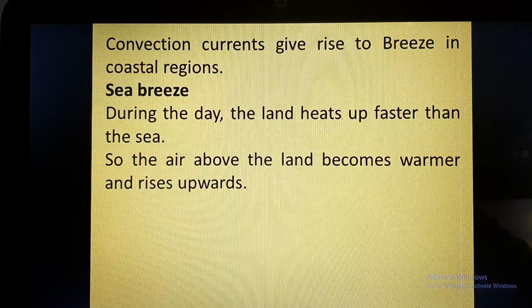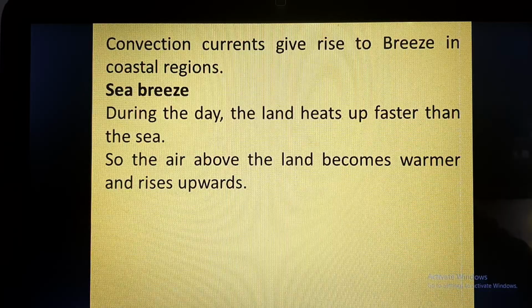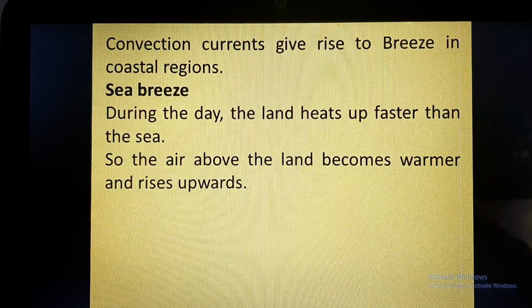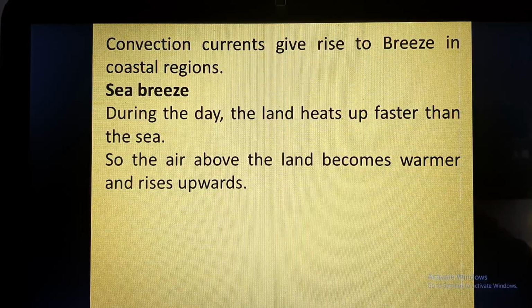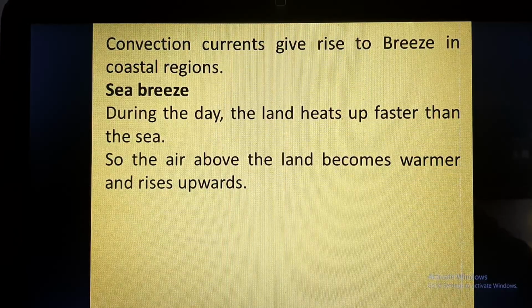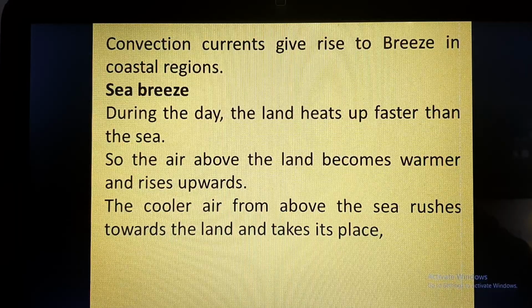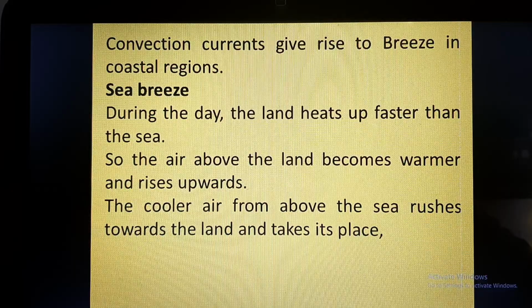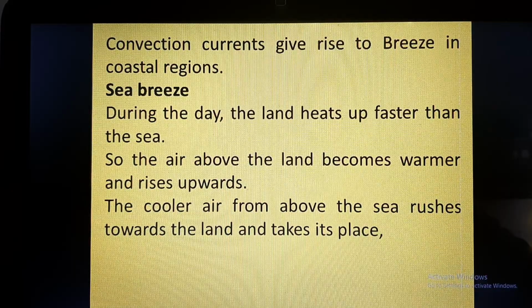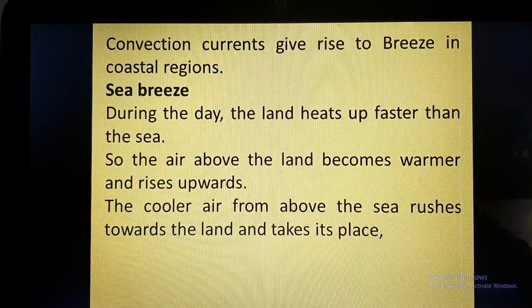So the air above the land becomes warmer, and since it becomes warmer, it becomes light in weight and rises upwards. Now an area of low pressure is created above the land because the warm air has risen. So the cooler air from the surroundings, which in this case is the sea, will rush toward the land and take its place.